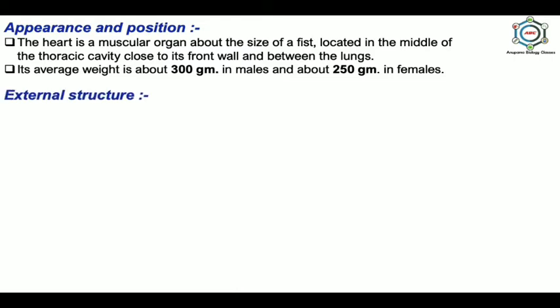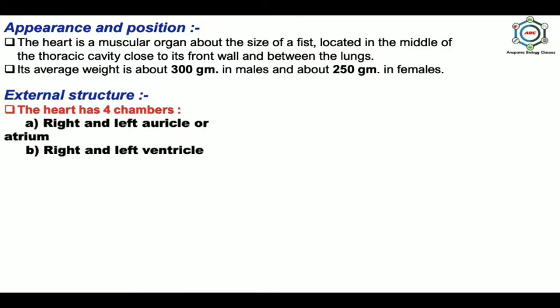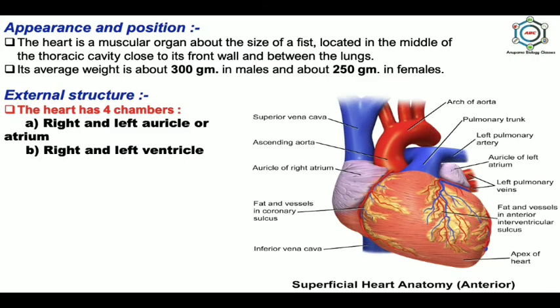External structure. Heart is a double pump and it is divided by septa into right and left, and each half consists of two chambers, upper small auricle and the lower large ventricle. So the heart has four chambers: right and left auricle or atrium, right and left ventricle. You can see the picture here is the auricle and ventricles.